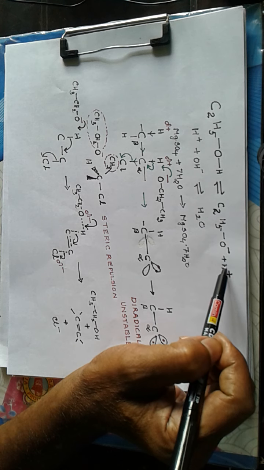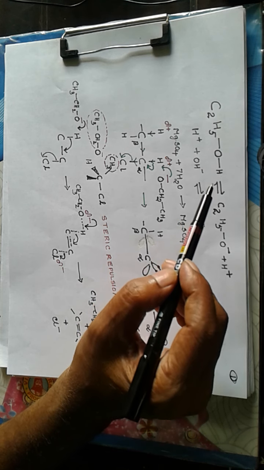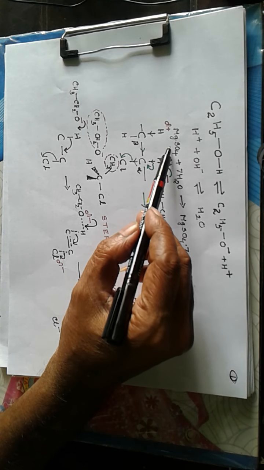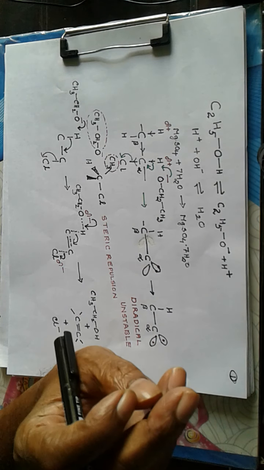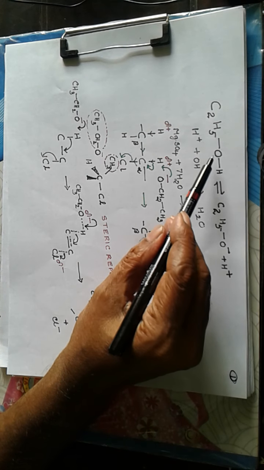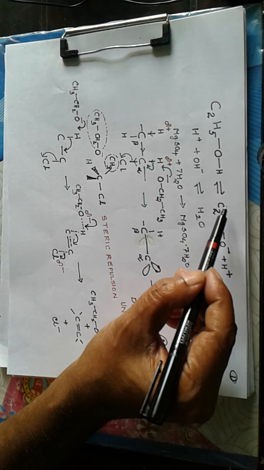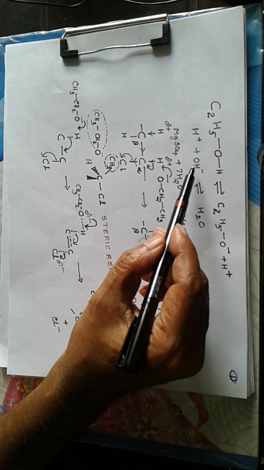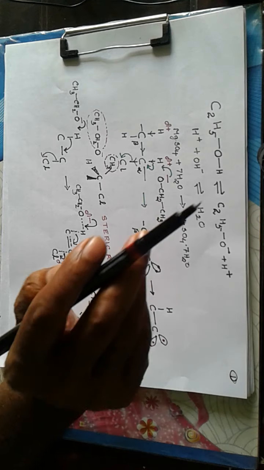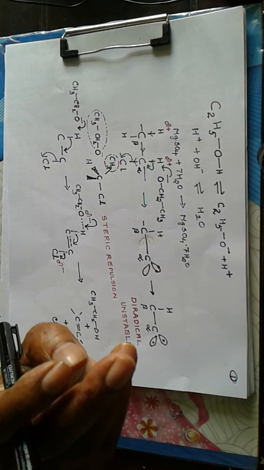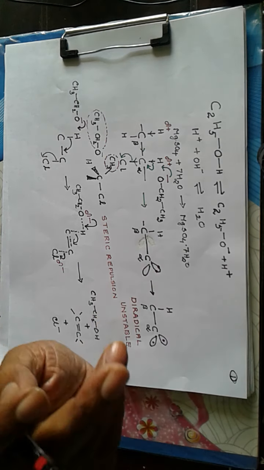So H positive is removed from this equilibrium so that the forward reaction happens. Now the water formed will be absorbed by anhydrous magnesium sulfate to form MgSO4 7H2O, that is crystalline magnesium sulfate, and so the overall reaction of alcohol giving ethoxide is favored. So the medium will contain a larger amount of ethoxide, no hydroxide, because it is converted to water and that is absorbed by magnesium sulfate, and that will crystallize on the next day, so that we get a residue which is mainly magnesium sulfate 7H2O,